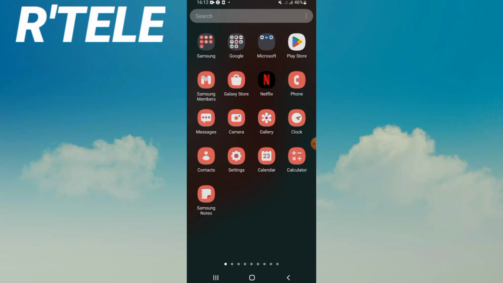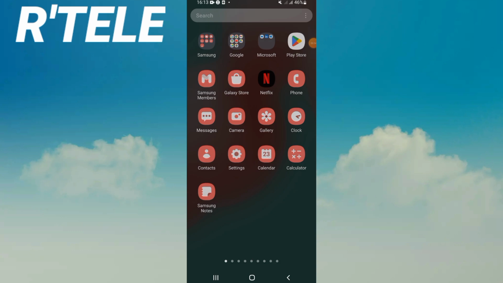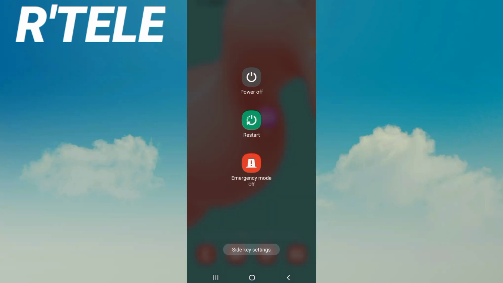So go here to Play Store or App Store, try to update your HiTV if the update is available. Restart right now your device, and that's it.